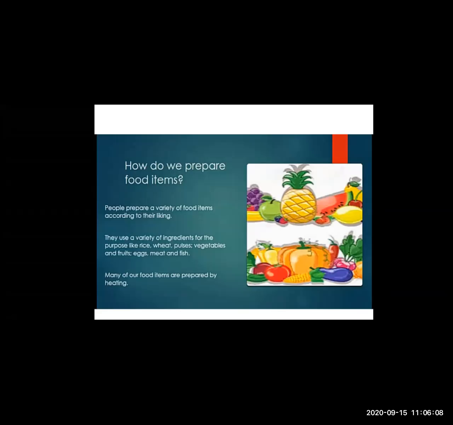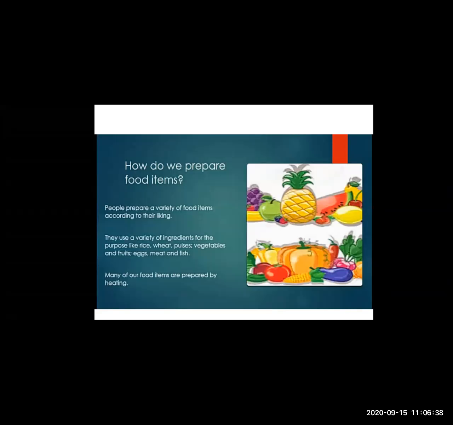Now people use a variety of ingredients like rice, wheat, pulses, vegetables and fruits, eggs, meat and fish. Different people use different varieties of food items. Some like to eat non-veg. So what do they eat? They continuously buy non-veg products. They like to eat meat, fish, poultry, so they will buy all those things. But the people who like to consume vegetarian food will buy only vegetables.